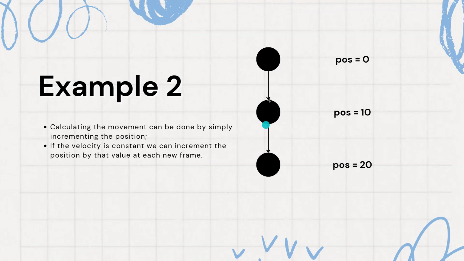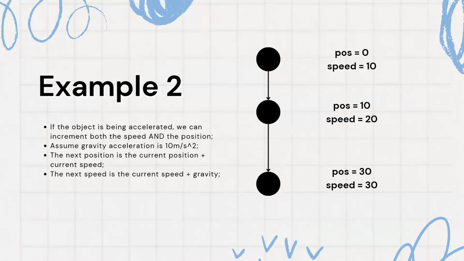For this example that I'm showing, the velocity is constant. So at each frame, we get a constant increment in position. On the first one here, we have position 0. For the next frame, it is going to move 10 units, so it's going to be position 10. And then for the next one, it's going to be 20. That's okay for a simulation in which the movement is constant, the velocity is constant. But if we're going to simulate the ball dropping, we should account for gravity, which is going to accelerate the ball as it falls. How can we do that? We can make an increment on both the position and the speed, the velocity, of the ball.